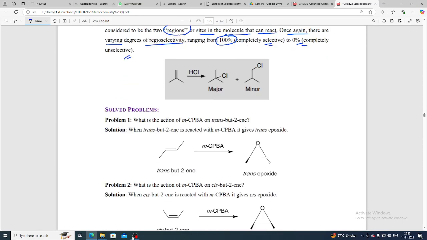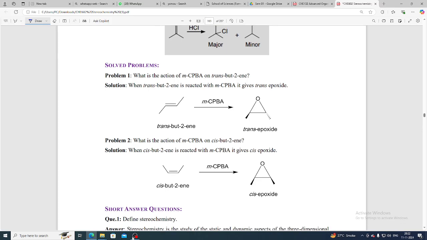Okay, so here some solved examples are given. See here, what is the action of MCPBA on trans-butene? MCPBA is metachloroperbenzoic acid. The reaction is given, and here the trans is given. We know that if we see the solid wedge, that means a front side attachment.